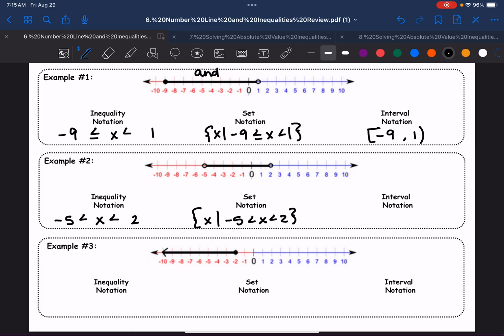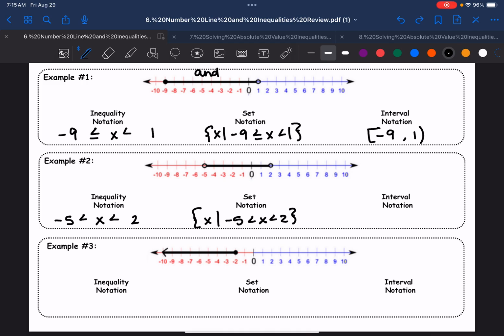If we're reading it through inequality notation, this is actually all the numbers, notice our smaller number is -9, all the numbers greater than or equal to -9. But then if we look from the 1, we're going this way, and less than 1. So we're going bigger than -9 and smaller than 1. So we would actually write this as all the numbers that are greater than or equal to -9 and less than 1.